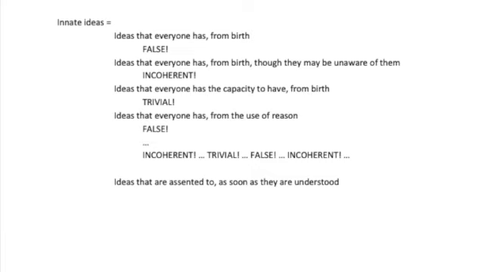So the thought here is that if you have the idea of God, you can't wonder whether God is omnipotent. Or for another example, if you have the idea of a triangle, you can't wonder whether triangles have three angles. To have the idea of God is to already know that God is omnipotent, and to have the idea of a triangle is already to know that triangles have three angles. By contrast, to have the idea of red isn't already to know that roses are red. So the nativist's thought here would be that the idea of God, the idea of a triangle, and the idea of substance are ideas that must be assented to as soon as they're understood, while acquired ideas are ideas that one can understand without yet assenting to.